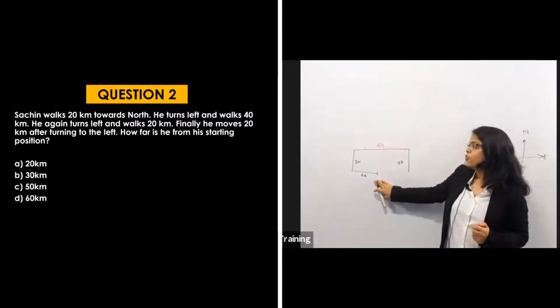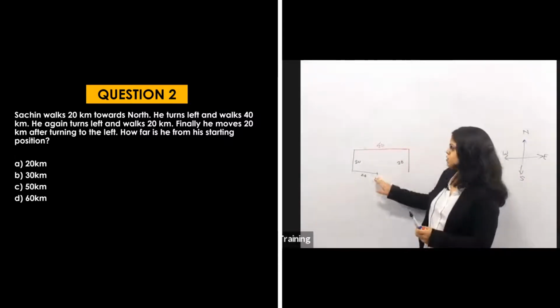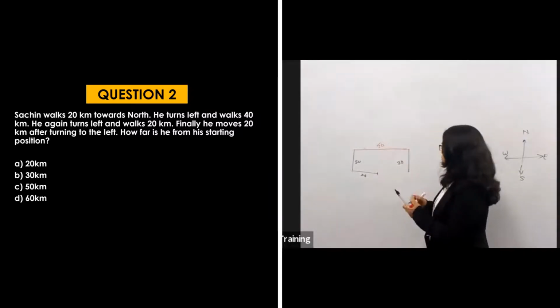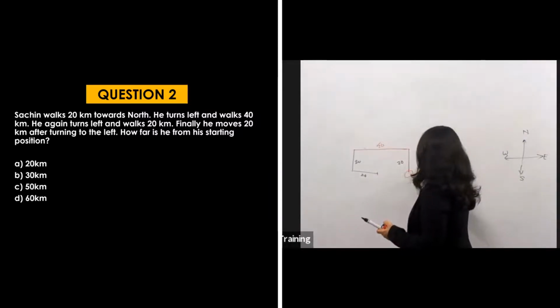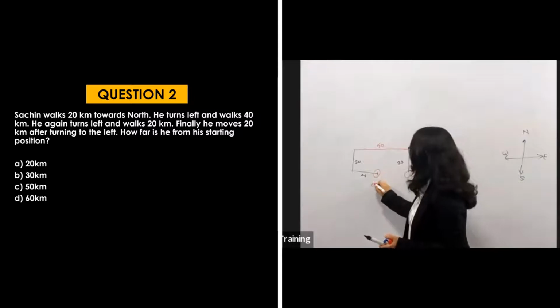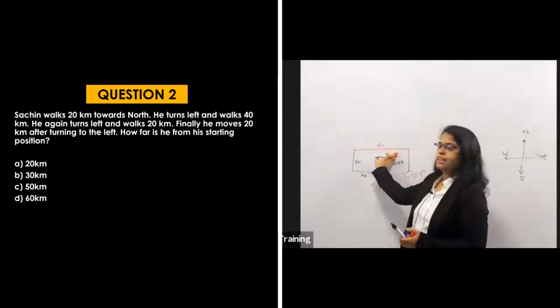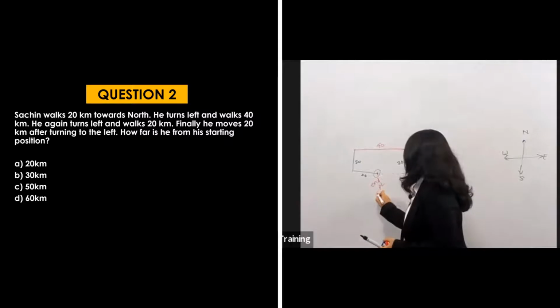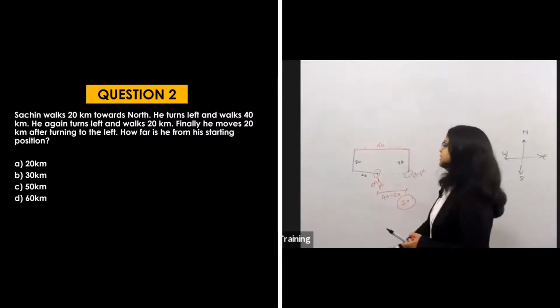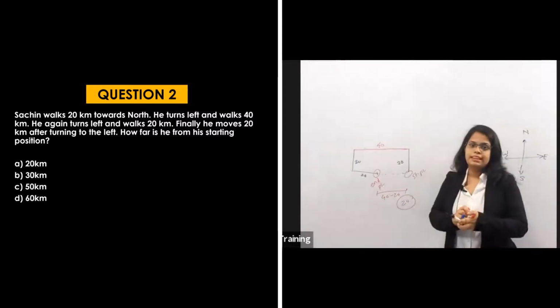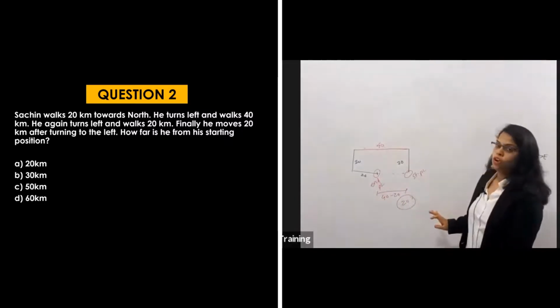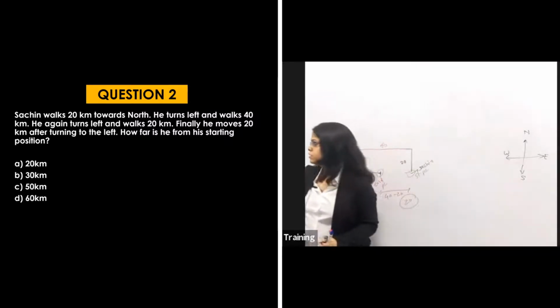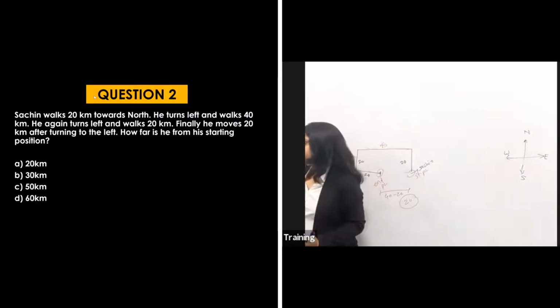And what are they saying? How far is he from his starting position? Now he stops here. This was the starting point and this is his end point. So what is this distance? If the total is 40 and this is 20, then this will be 40 minus 20, which equals 20 kilometers. That is option A. Is it clear to all? Now it's clear. So let's move on to the next question. I'm going to change the slide.